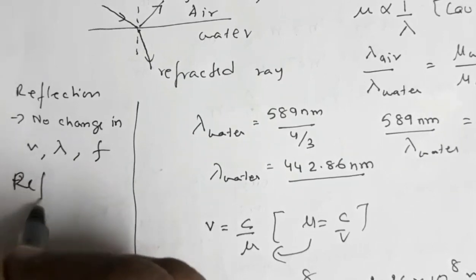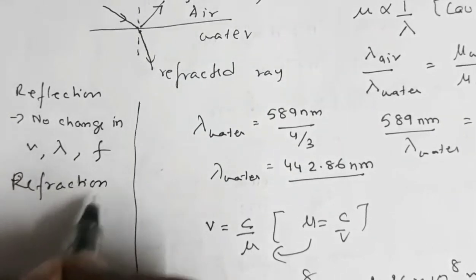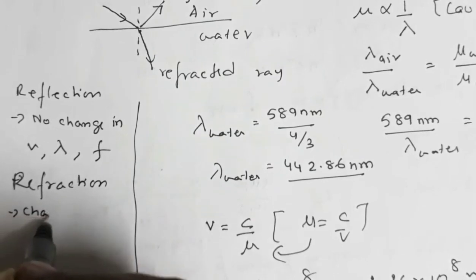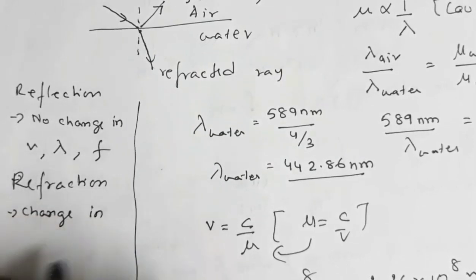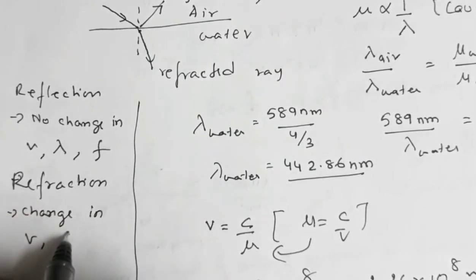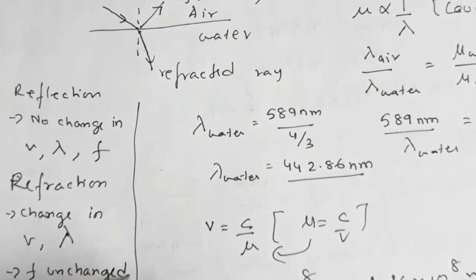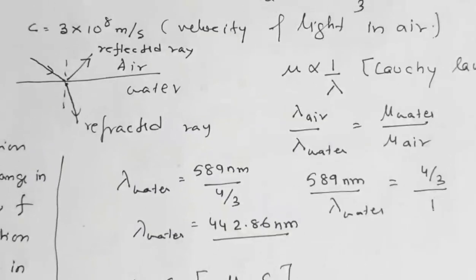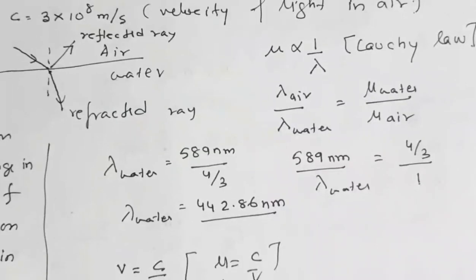In refraction change in velocity and wavelength, frequency unchanged. Okay, so I hope this question and the concept is clear to you.